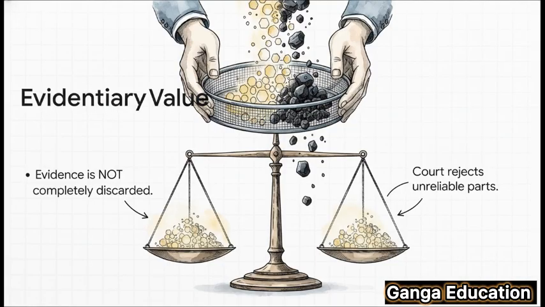So to quickly summarize the evidentiary value, what are the key takeaways? Number 1, the evidence is not thrown out. Number 2, the court can accept the parts it trusts. Number 3, it will reject the parts that are unreliable. And the whole point of this exercise is to find the truth and test just how credible the witness really is.